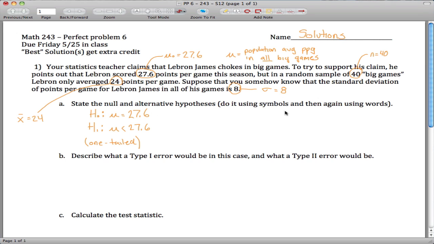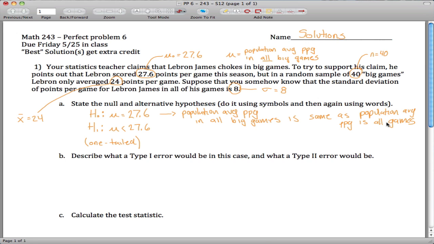And it asks us to do this with symbols and, again, to do this using words. So our null hypothesis is saying, maybe I'll put a little arrow, that the population average points per game in all big games is the same as the population average points per game in all games.